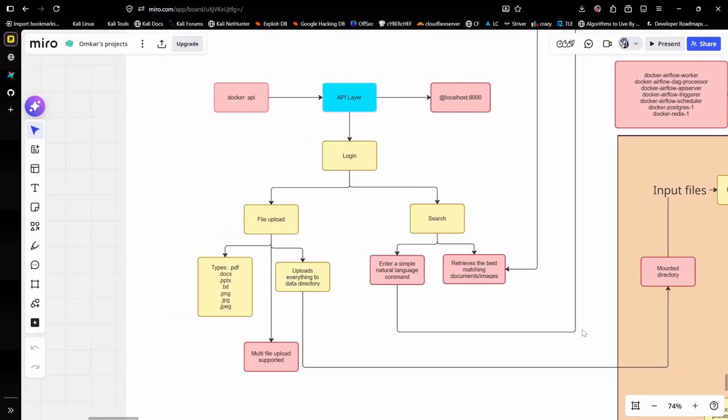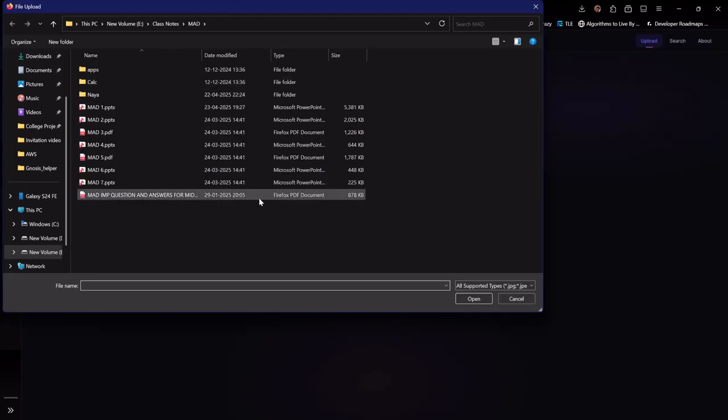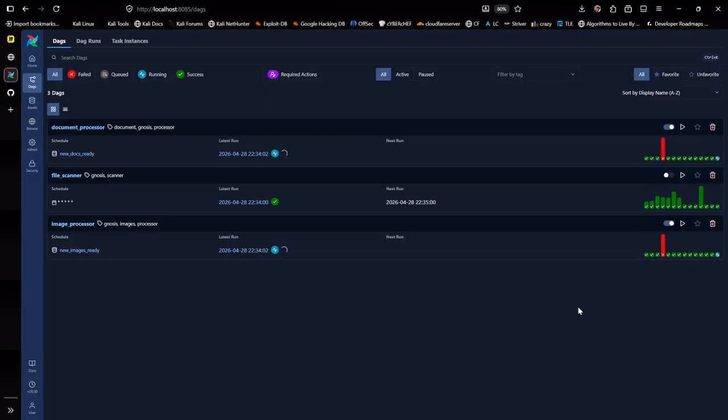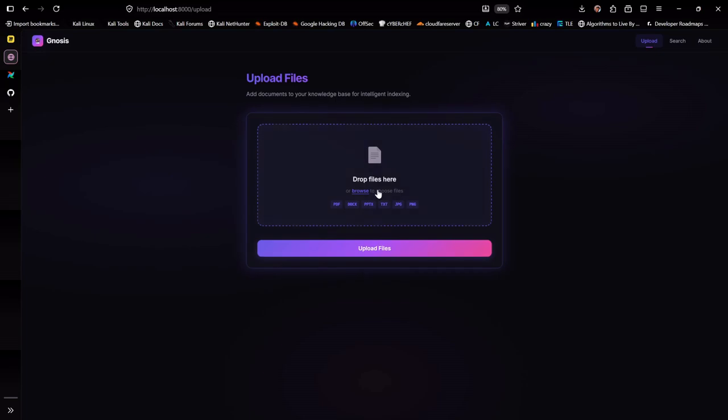So what is mounting and all? Well, that's basic Linux principles that you need to know. So let's go and drop a file here. Wait, before dropping a file here, let me just pause my file scanner.